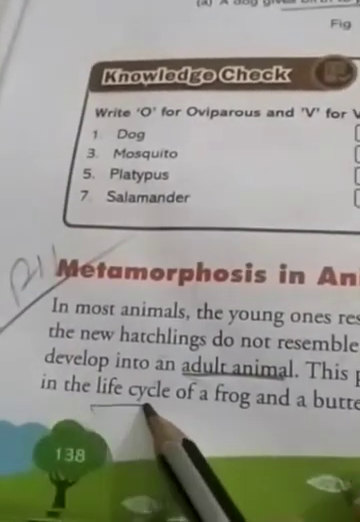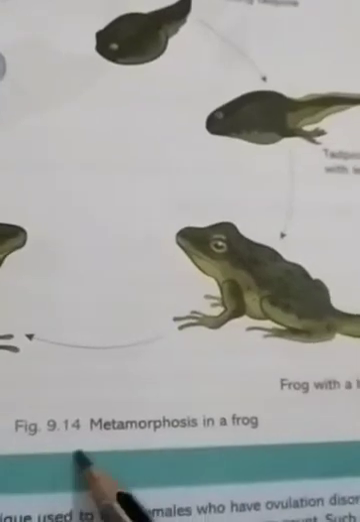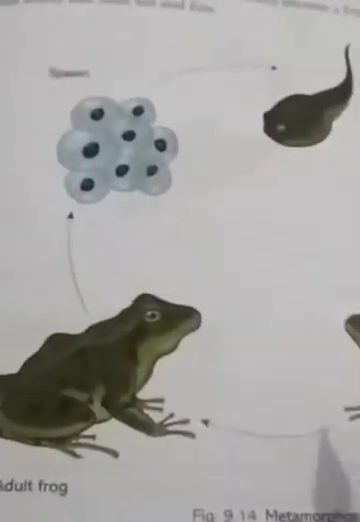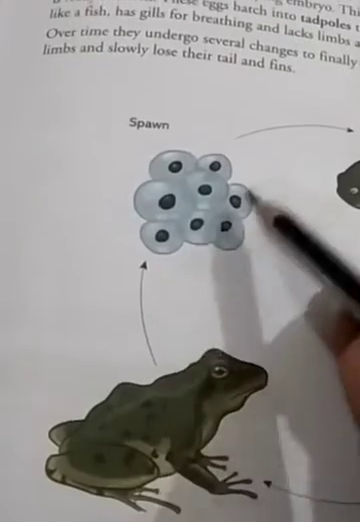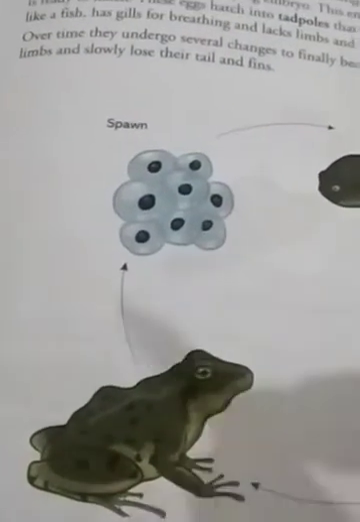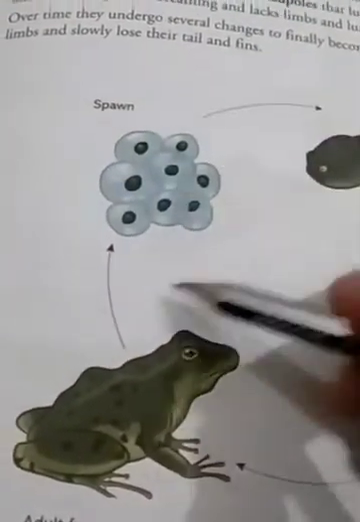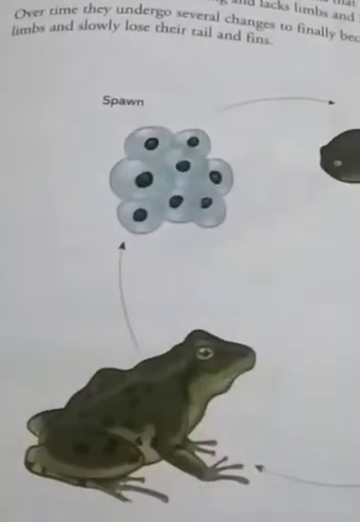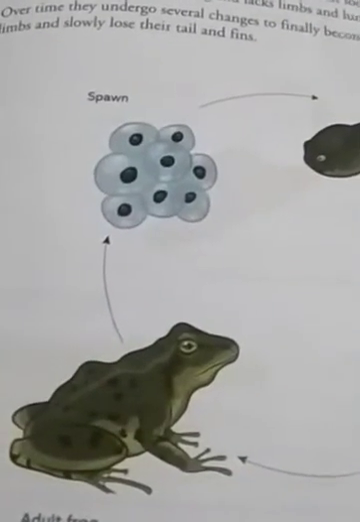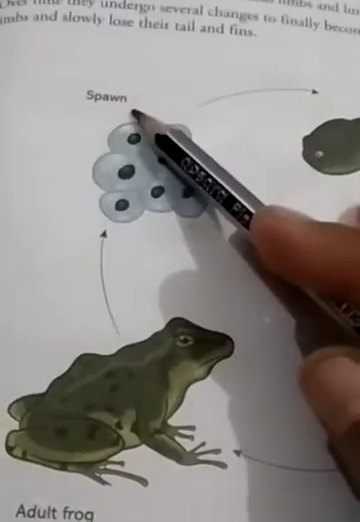Let us discuss metamorphosis in the life cycle of a frog and a butterfly. Here you see the metamorphosis in a frog. Start from here. When all the gametes are fused, they form spawn. Here we see a lot of cells, given by both the male and the female, collected in a group known as spawn.